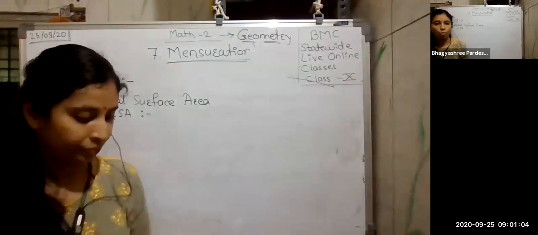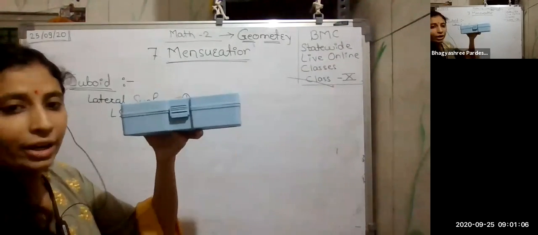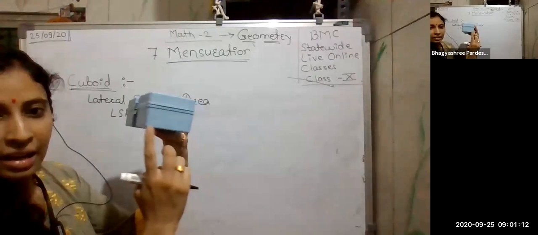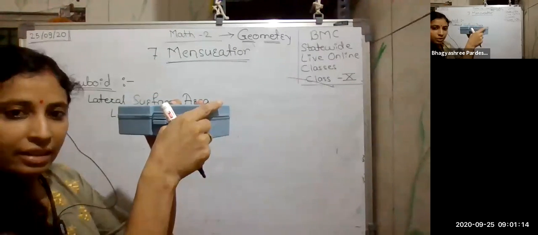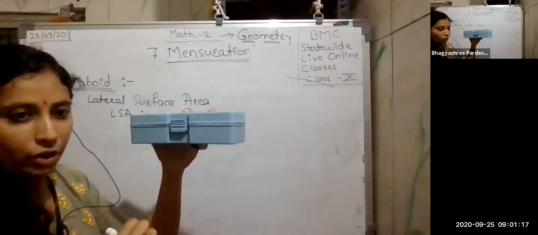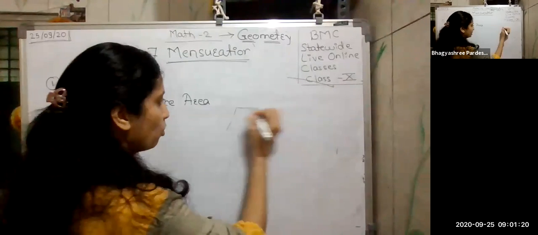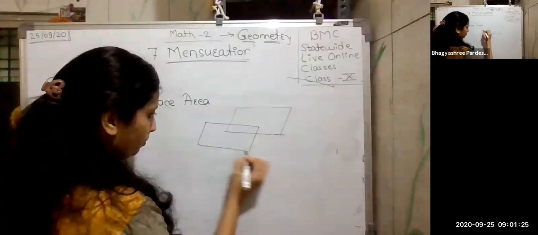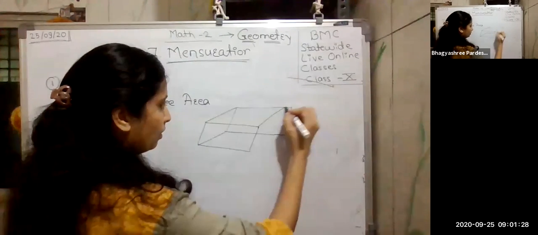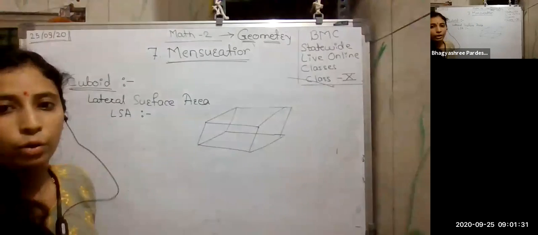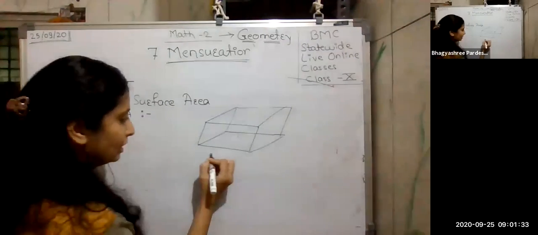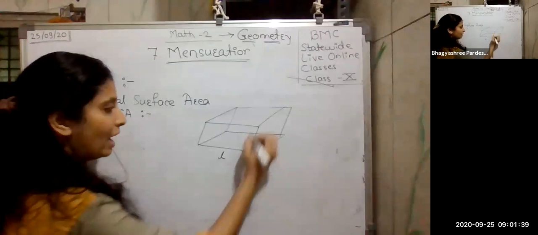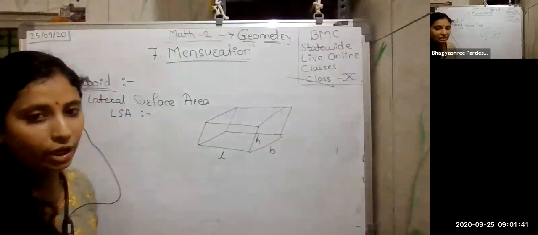Now we have a cuboid. Just consider this is the cuboid. This is the length of this cuboid, then this is the breadth of this cuboid, and this portion is the height of the cuboid. I have drawn a cuboid here. So this is the length, this one is the breadth, and this is the height of the cuboid. These are the 3 things.